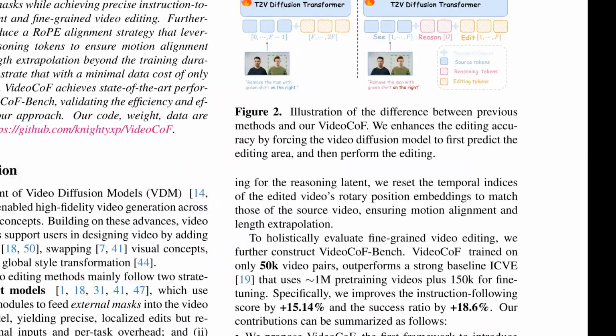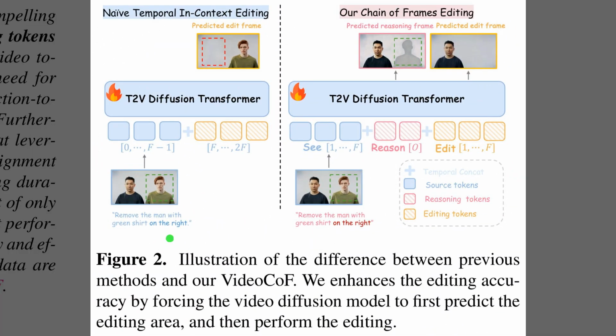Figure 2 contrasts how naive temporal in-context editing works versus the new chain of frames approach, which is why this method can be both precise and mask-free. The left side shows the old setup, where the model only sees source frames and directly predicts edited frames, so it often confuses which person or region to modify. The right side shows the new pipeline that first predicts a soft reasoning frame highlighting the edit area, then generates the final edited frame. Along the timeline blocks, the see, reason, and edit stages appear as different colored token segments, which makes clear that reasoning tokens guide and localize the subsequent editing tokens.